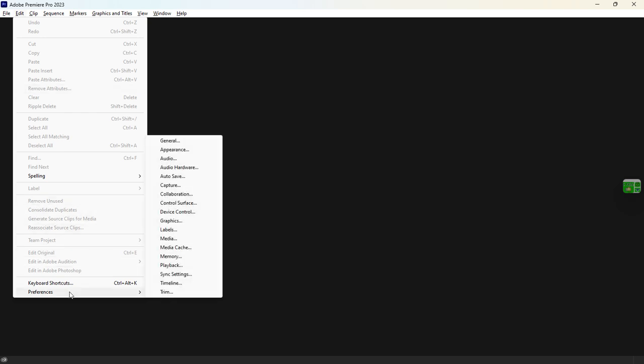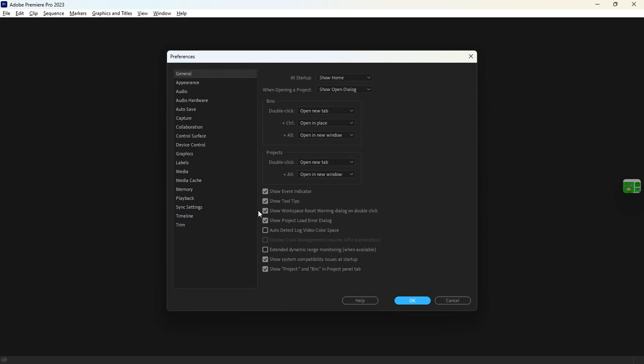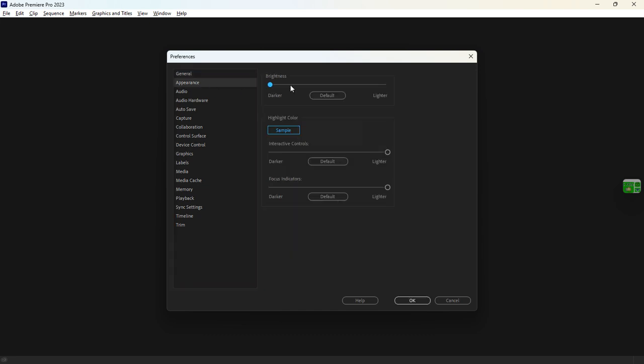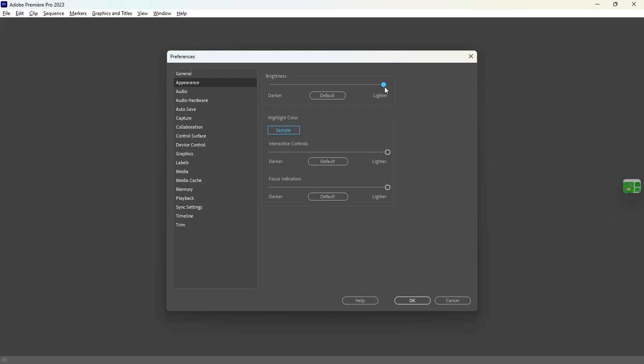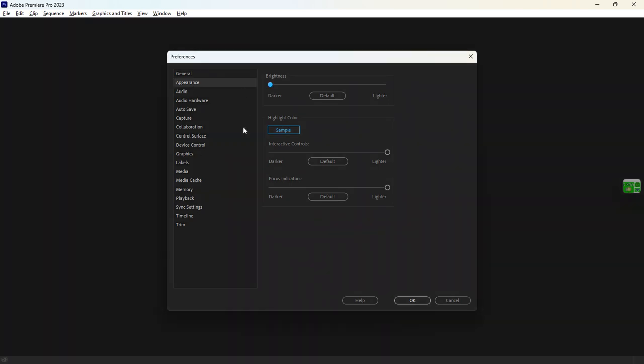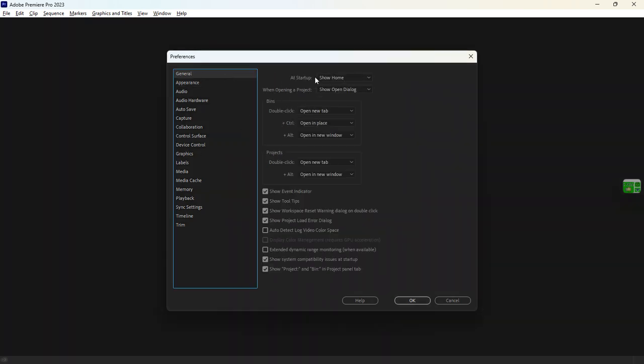So we have the edit. Here you can undo, you can redo, you can cut, paste. Do the basic things that you do on the editing if you're familiar with your computer already. Now, down here we have the preferences, and these preferences basically serve as your settings menu, and if you come here to the settings general, it automatically opens everything that has to do with your Premiere Pro settings.